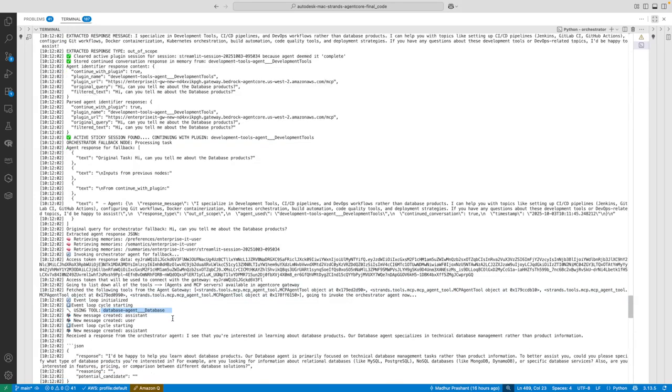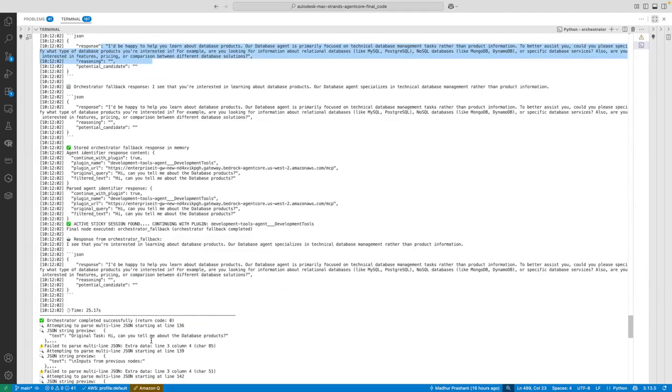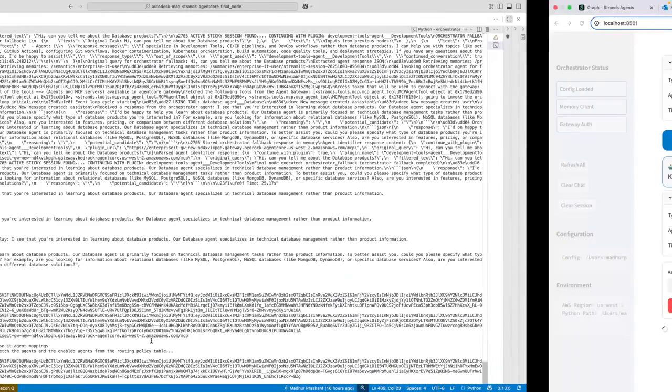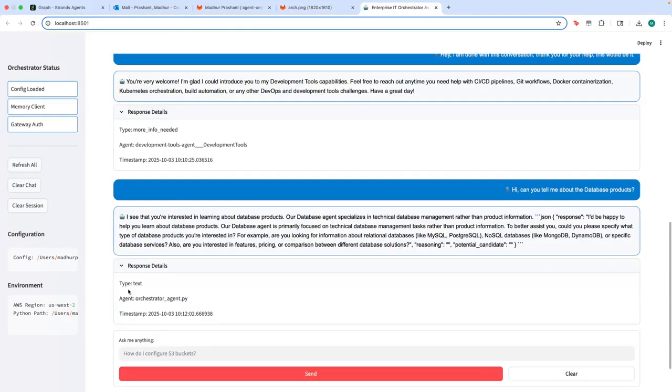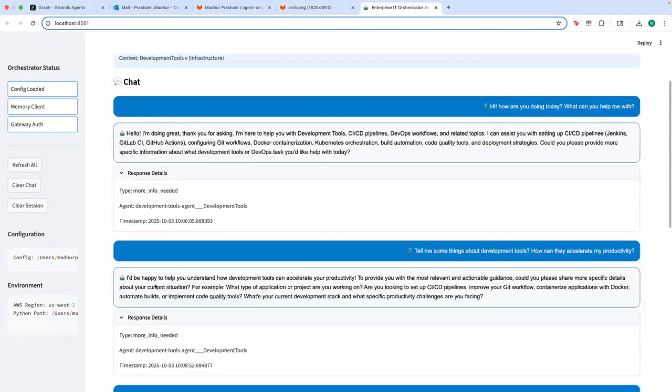Yes, there is. I'm going to invoke that and get the response back to the user. And I get a response saying, hey, I see that you're interested in learning about database products. Our database agent specializes in so and so. And then I get again a detailed text response because it's a normal response.